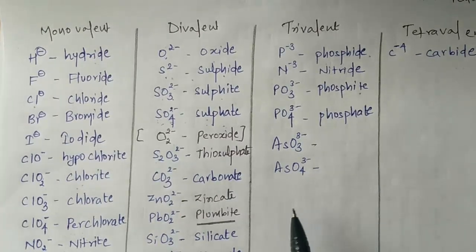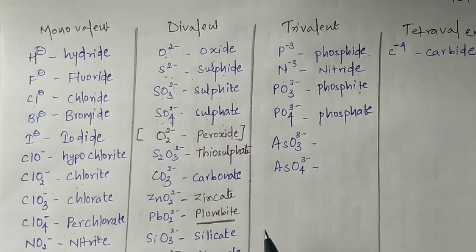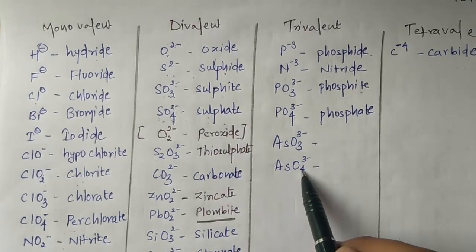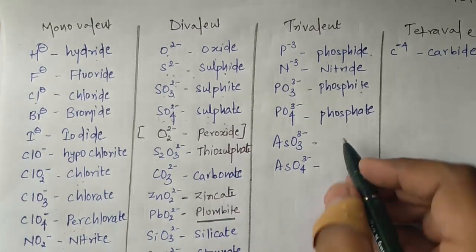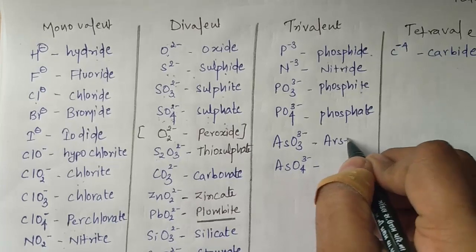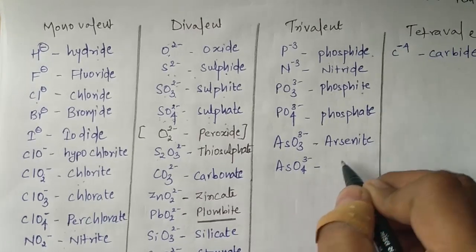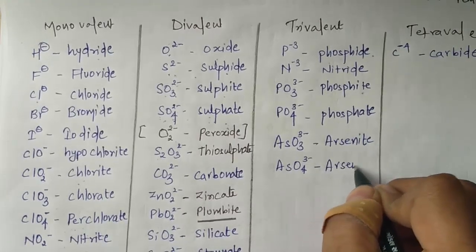Now again I have taken this as the last because to remind you again that rule, with higher oxygen AT, with lower oxygen IT. So this will be arsenite and this will be arsenate.